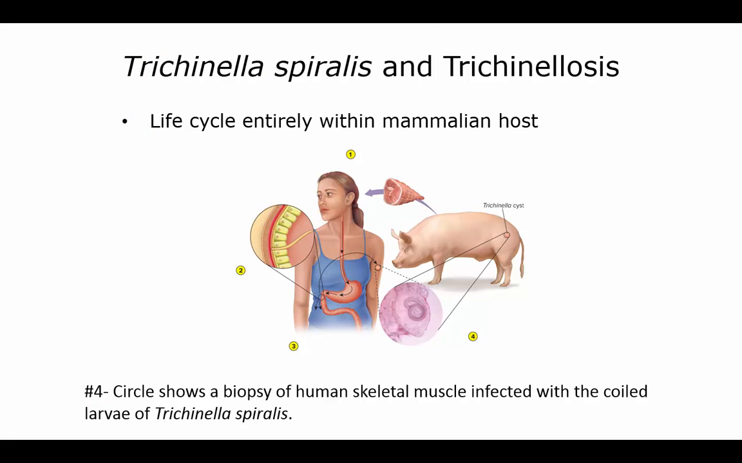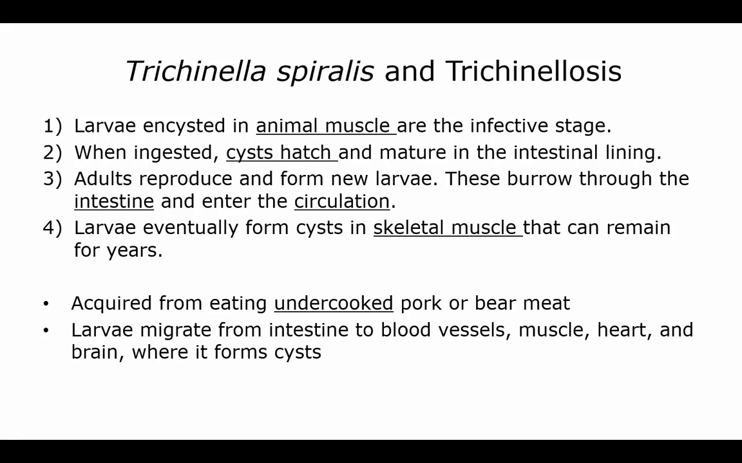Okay, now moving to Trichinella spiralis. The life cycle is completely in a mammalian host. The larvae encyst in animal muscle, and that's the infective stage, and then they're ingested. The cysts hatch and mature in the intestinal lumen.